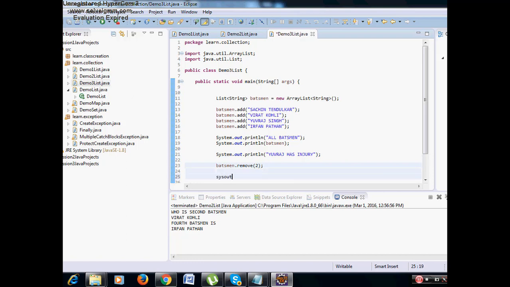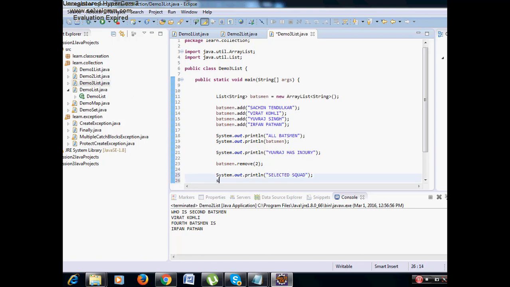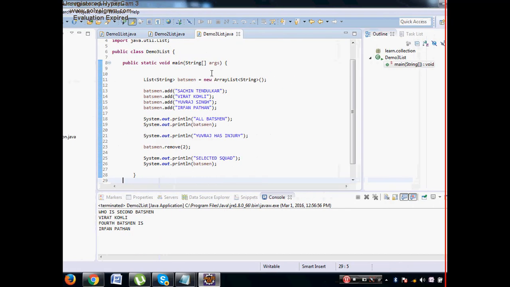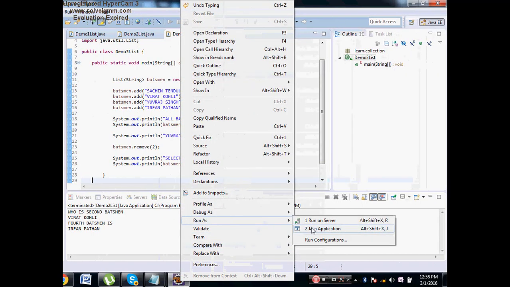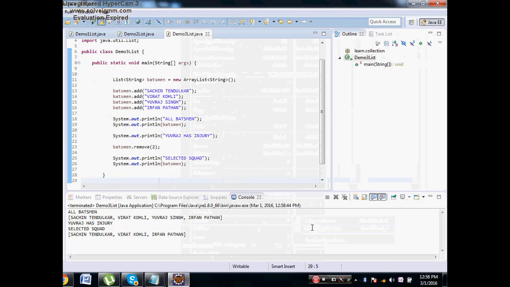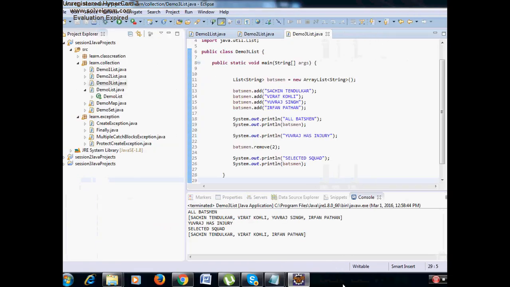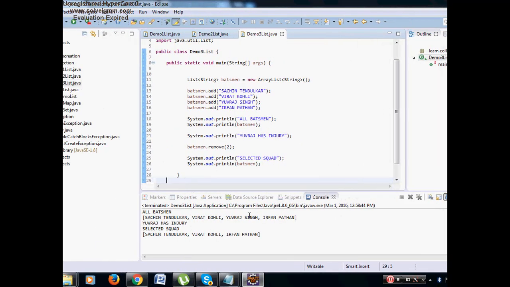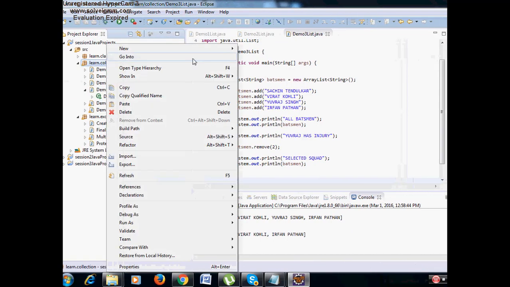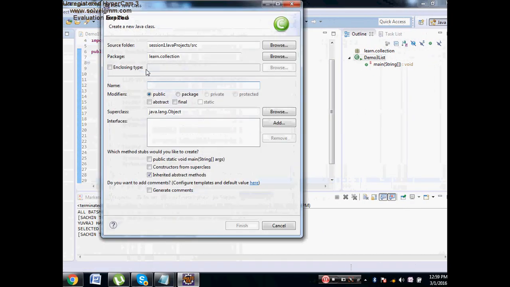Then sys out selected squad. Then I'll say sys out, again the same thing, the batsman. Now right click, run as Java application. All the batsmen: Sachin, Virat, Yuvraj and Irfan Pathan. Yuvraj has injury. Now the selected squad is Sachin, Virat and Irfan Pathan. Yuvraj is gone because remove of 0 is this, remove of 1 is this and remove of 2 is this. Clear?